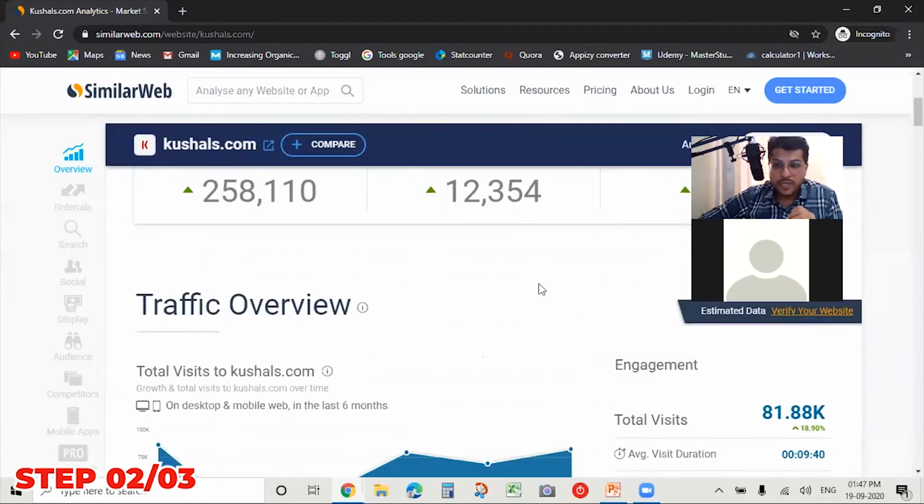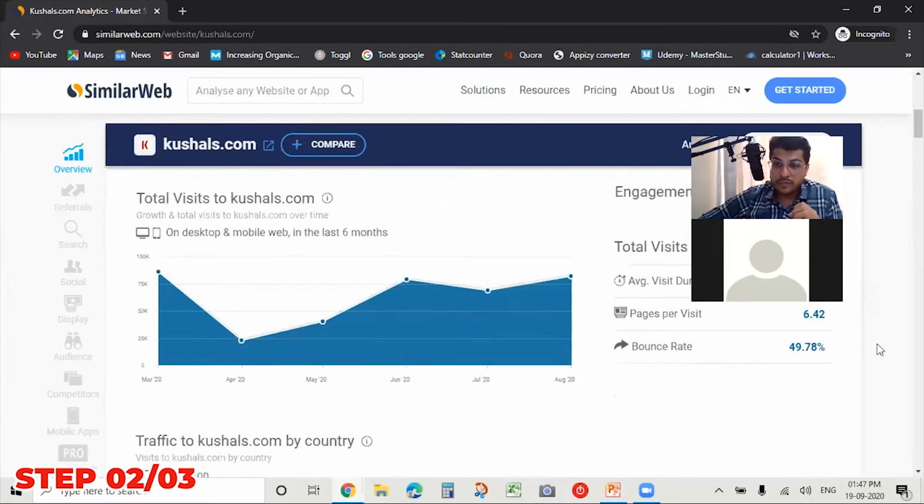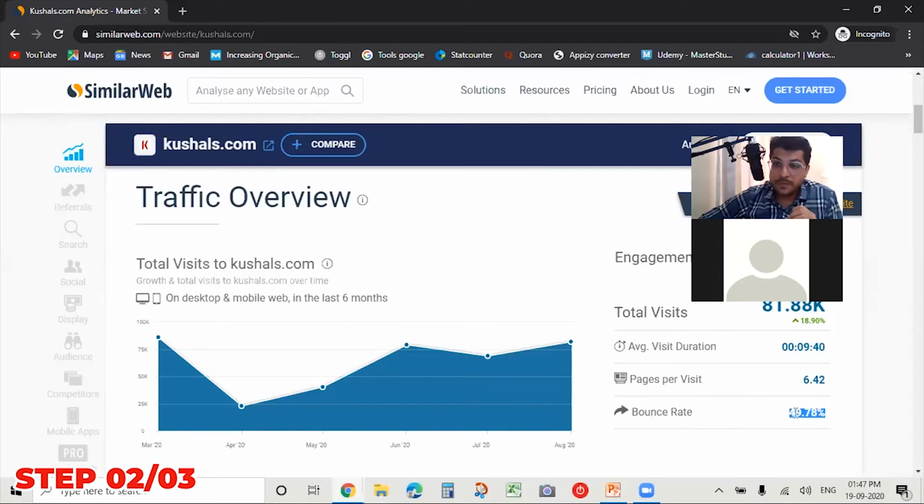So here, if you see, it is saying that in the past 6 months, it has so many visitors. So approx 90,000 visitors. It has a 50% bounce rate. So bounce rate means that 50% of the traffic is coming to the website and immediately they're logging out. So that means they're not interested, and maybe they landed in the wrong place.